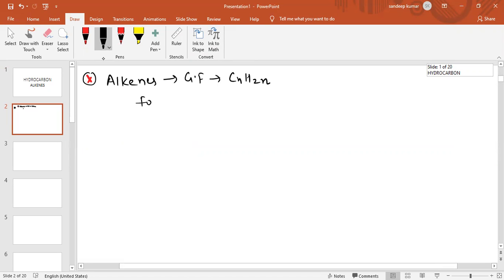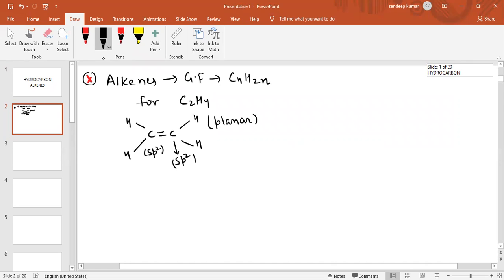For example, the ethene molecule is C2H4. As we can see in the ethene molecule, there is a carbon-carbon double bond. This is hydrogen, this is hydrogen, this is hydrogen, and this is also hydrogen. The hybridization of this carbon is sp2, and the hybridization of the other carbon is also sp2, as you have already studied. Because this is a planar molecule, the bond angle is 120 degrees.